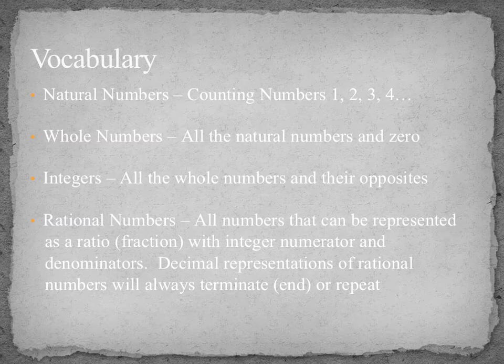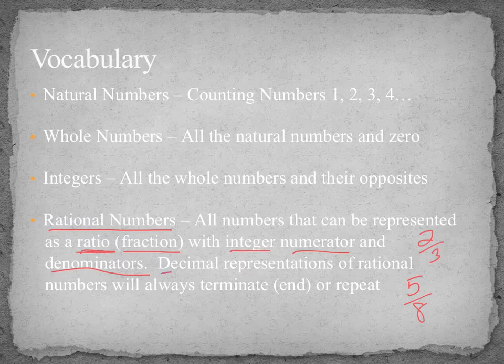Then we're down to rational numbers. Rational numbers are all numbers that can be written as a ratio. That's where rational number comes from. A ratio is just a fraction with integer numerator and denominator. So something like 2/3, 5/8.